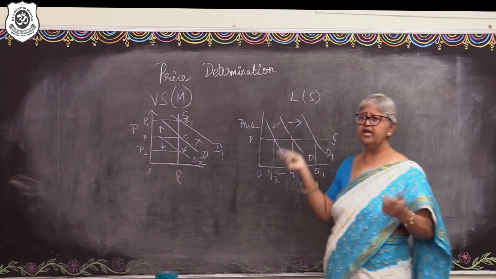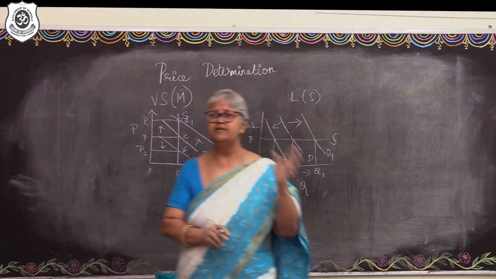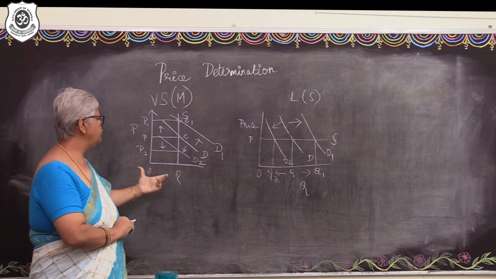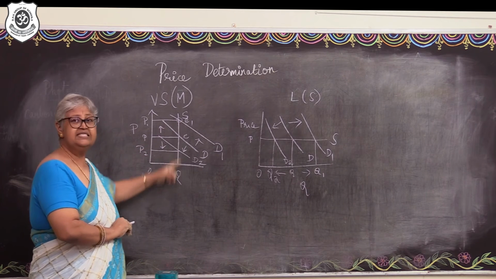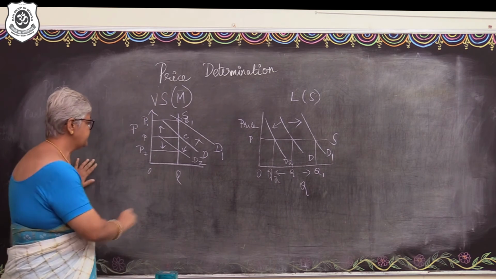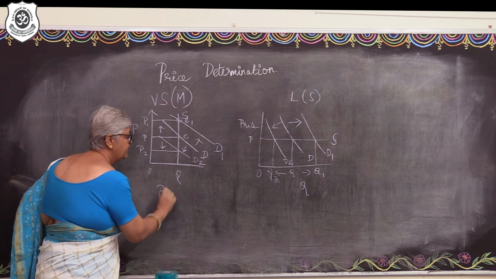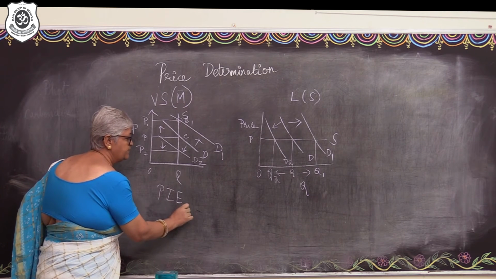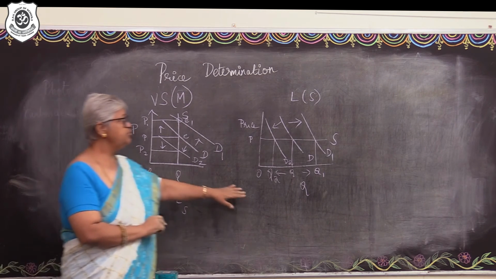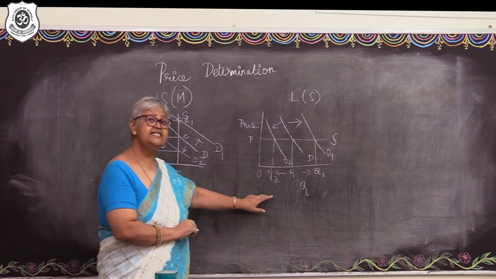So, these two cases are extreme cases. When there is absolutely no change in the supply in the very short time period, this is a perfectly inelastic supply. And this one is the other extreme.